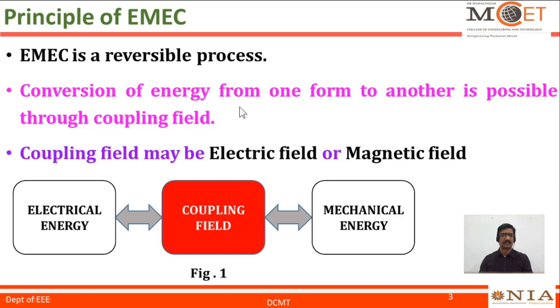Electromechanical energy conversion is a reversible process. Conversion of energy from one form to another form is possible via a medium. The via media in figure 1 is a coupling field. Figure 1 indicates the motor action. In a motor, electrical energy can be converted into mechanical energy through a via media, and the via media can be an electric field or a magnetic field. Without this coupling field, energy conversion is not at all possible.